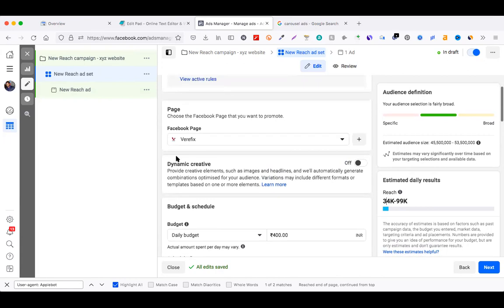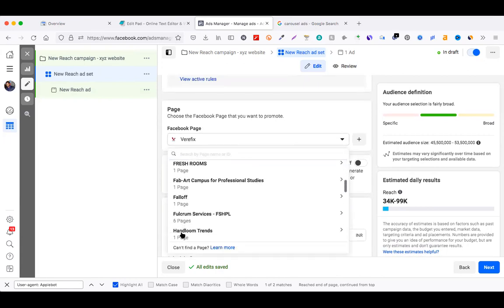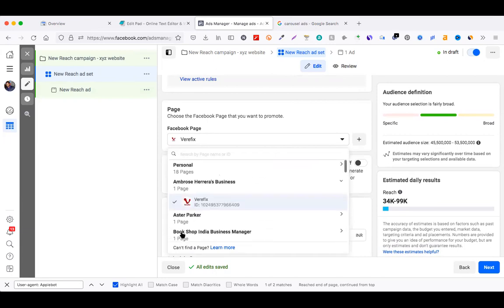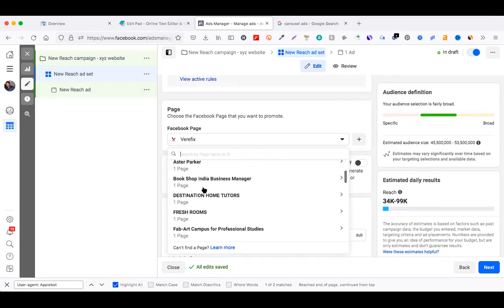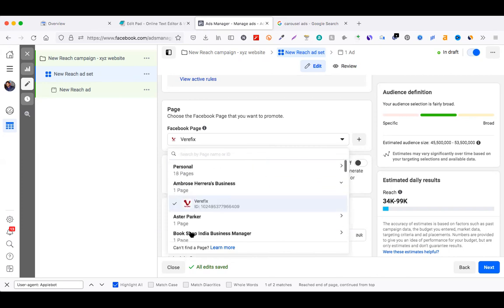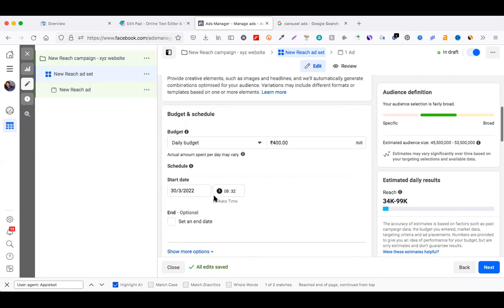And from here you can select whichever Facebook page you have. Similarly, let's take your example. Based on any page we have, we can select it.